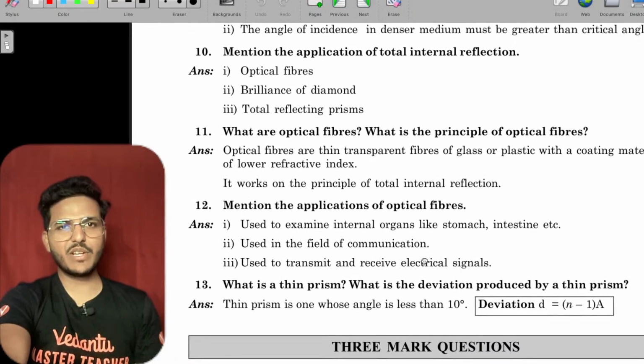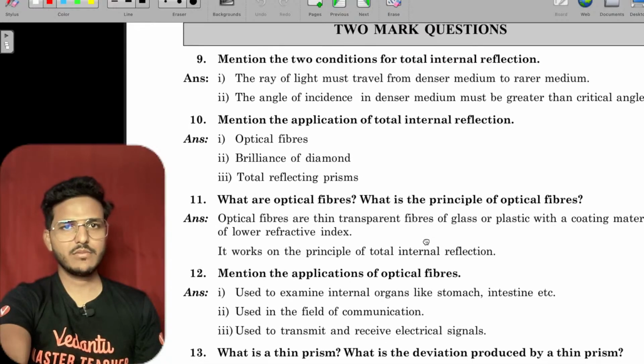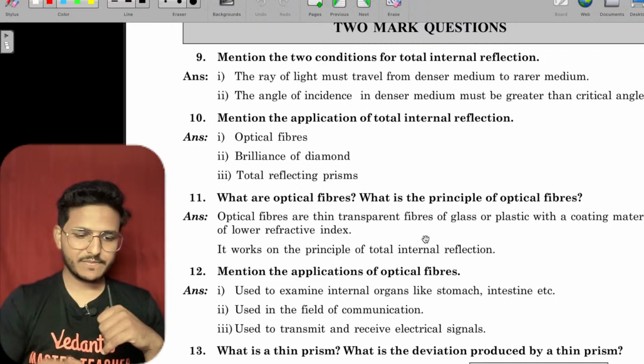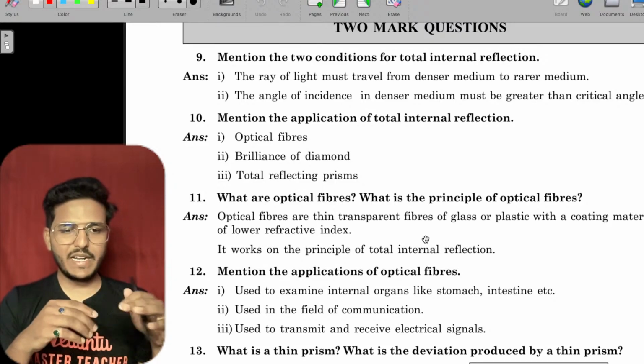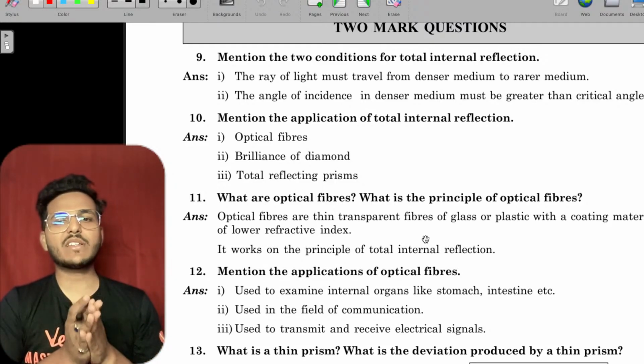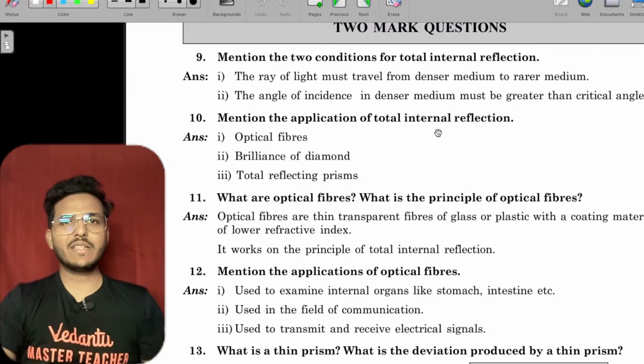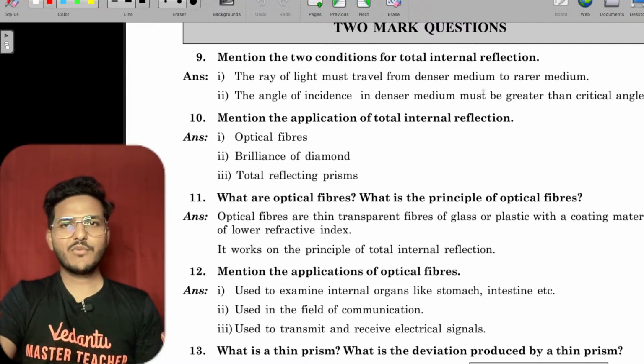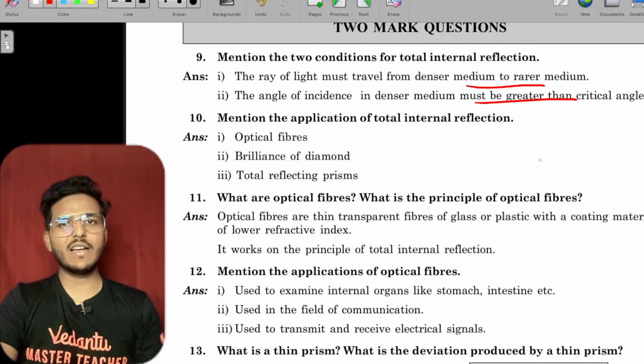In refraction, frequency will be the same; only the speed varies. Nandita, the PDF will be uploaded after completing the session. Mention two conditions for total internal reflection as we earlier discussed. First is denser to rarer, and the incident angle must be greater than the critical angle.